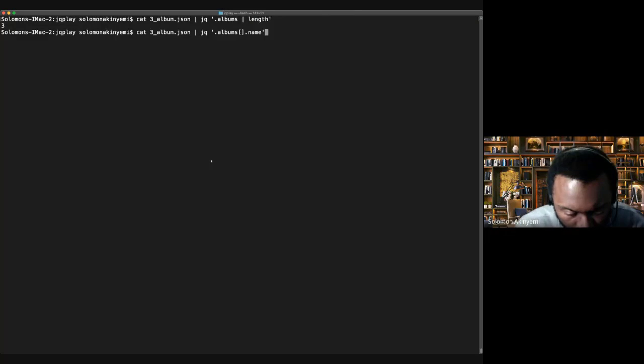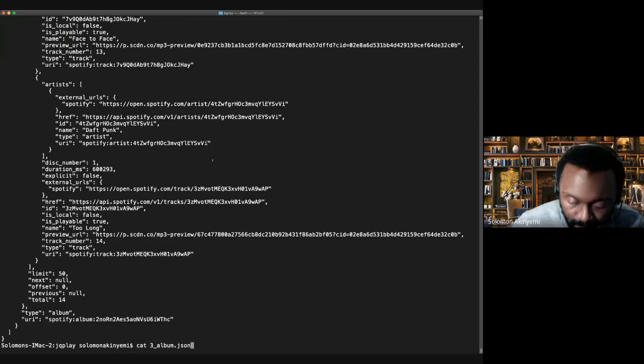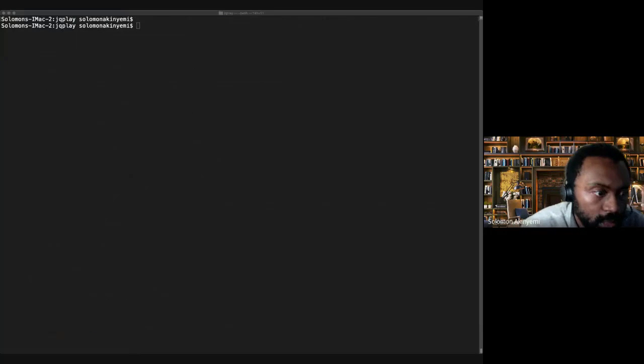Okay, don't judge my music taste, but this is what. There we go. So what I'm doing again is I'm selecting the object albums, I'm iterating through that, and I'm just selecting the names. And out of this nasty piece of JSON, I'm able to select all the different names of the albums. So we're really dealing with 3 albums here in this data set. And that's the number of albums that we're dealing with. Let's do some more fun stuff, I suppose.